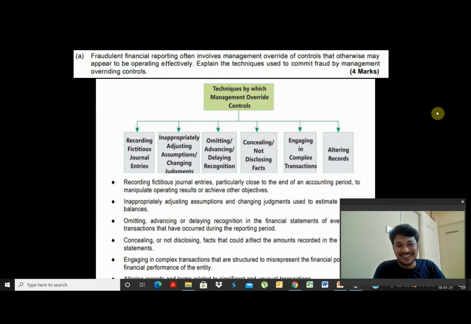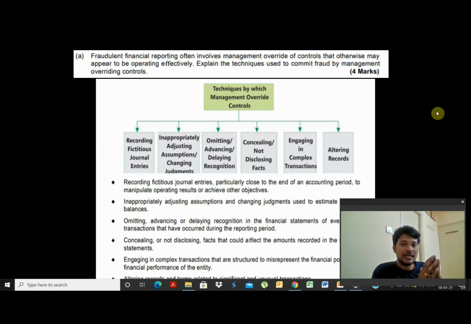So hi. Let's get into question number 5 of the CA Intermediate mock test paper for Jan exams. Question A. Fraudulent financial reporting often involves management override of controls that otherwise may appear to be operating effectively. Explain the techniques used to commit fraud by management overriding controls.